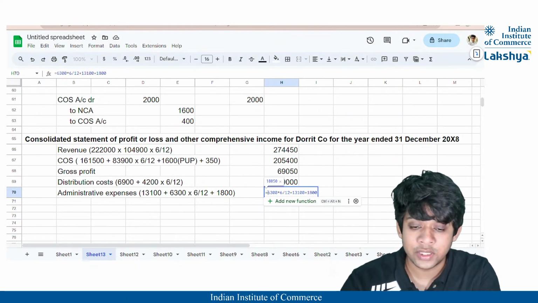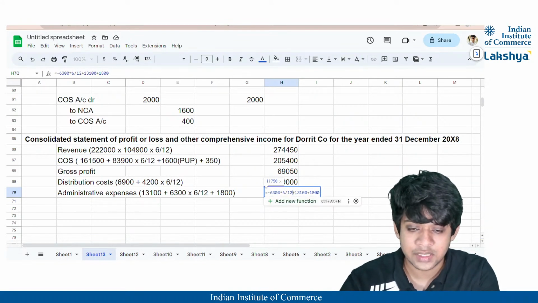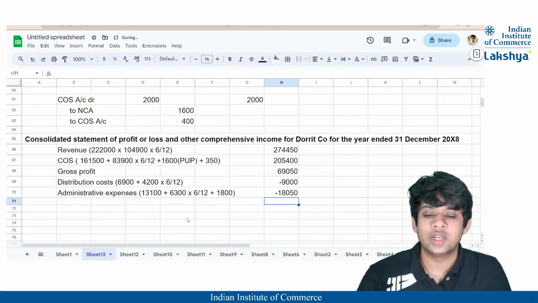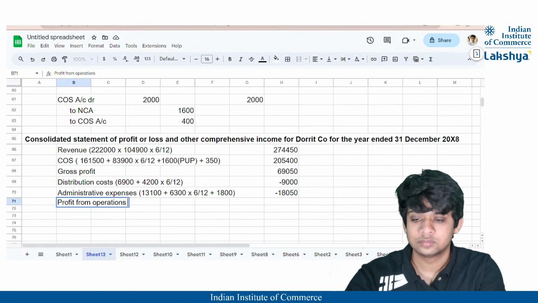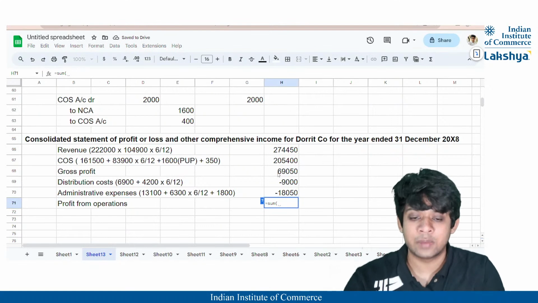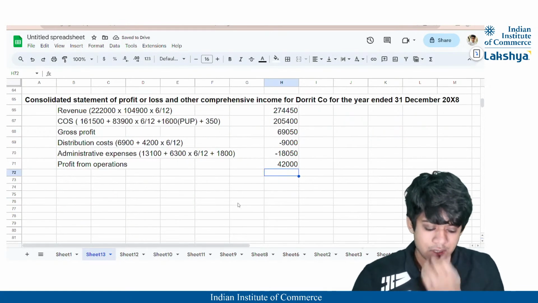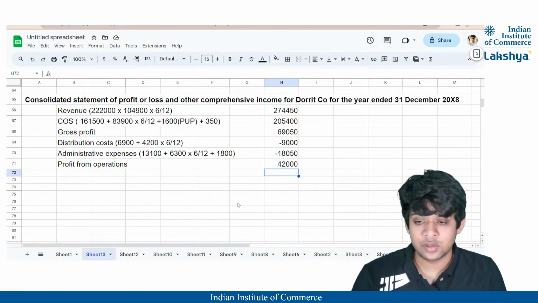right? I'll just put negative signs here, so then it will be a negative amount which is to be stated, right? So it will be 18,050, and thus from this we get the profit from operations, and that is going to be nothing but 42,000, right? So the profit from operations, guys, is going to be nothing but 42,000.